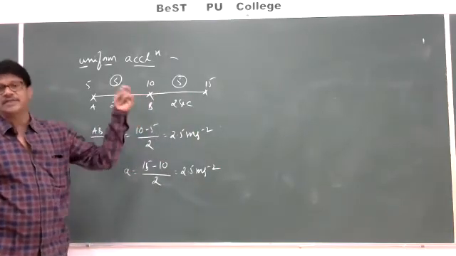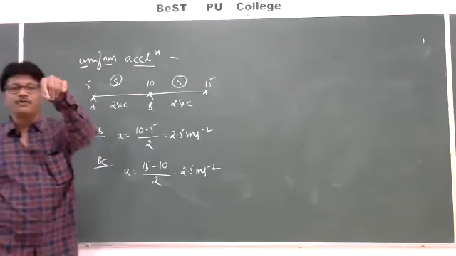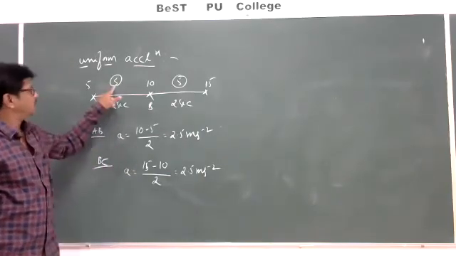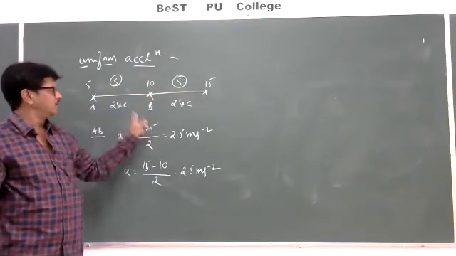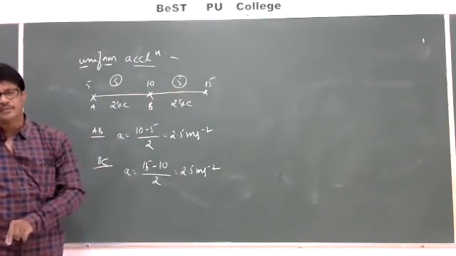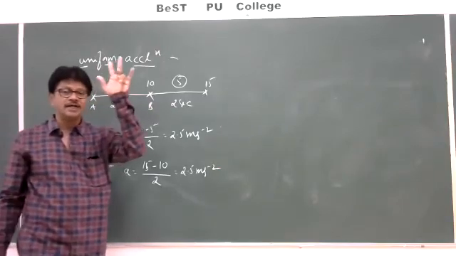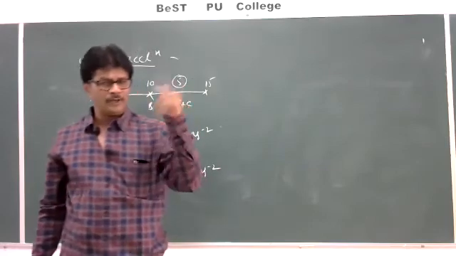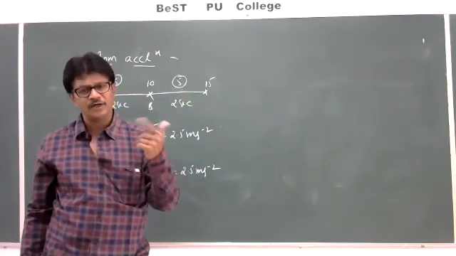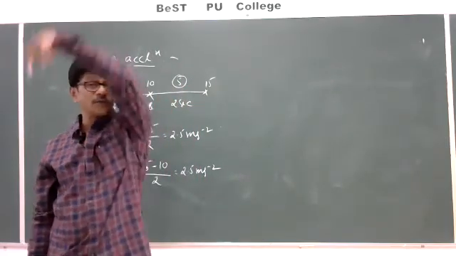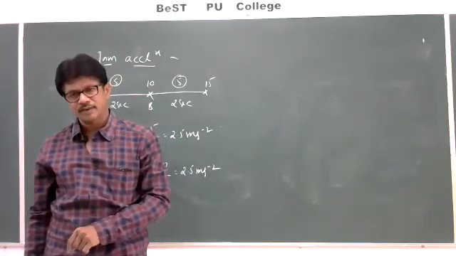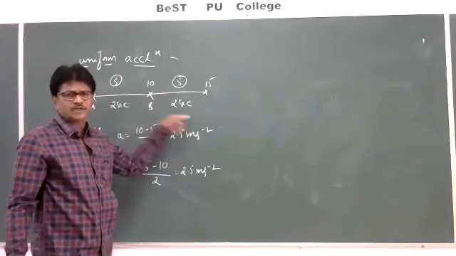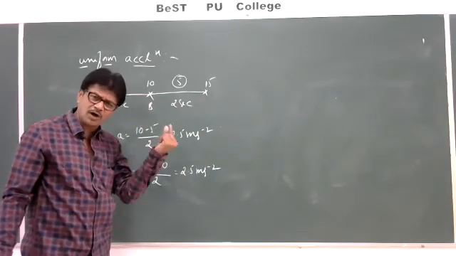Then we can say that a body is moving with uniform acceleration. Understood? If the velocity of a body changes equally in equal intervals of time, however small those intervals may be. While in previous definitions I discussed what is meant by however small those intervals. It is not necessary to have only 2 seconds and 2 seconds. If it is 0.2, whatever it may be, take a smaller value.